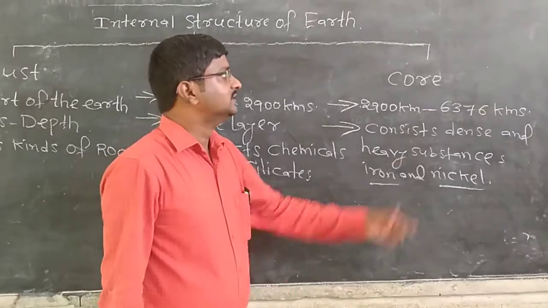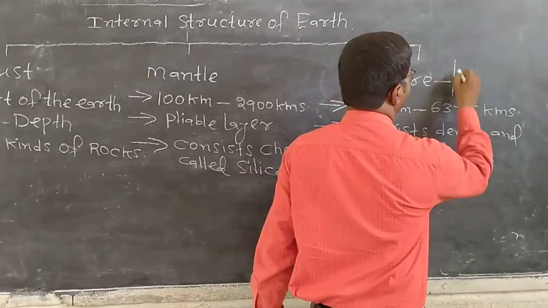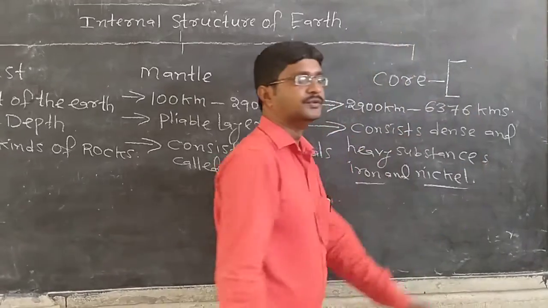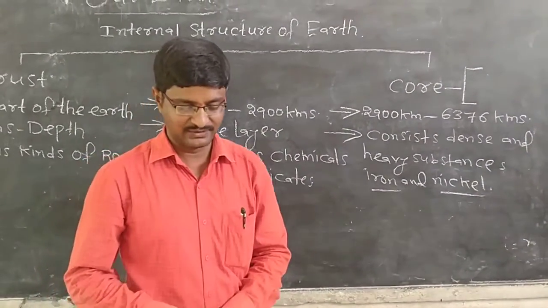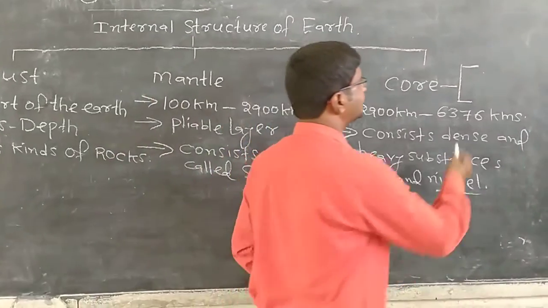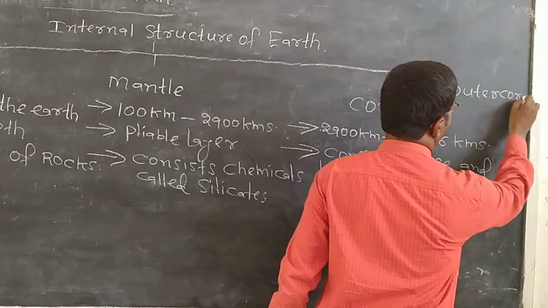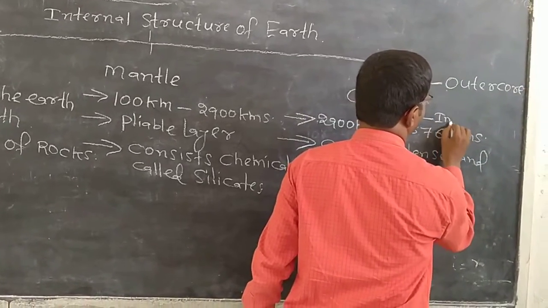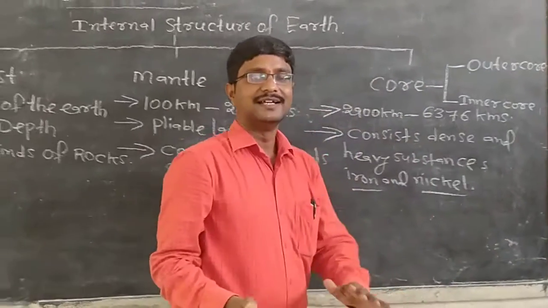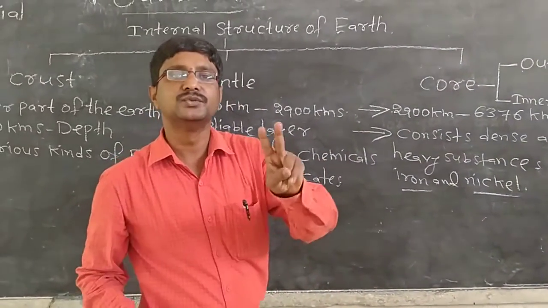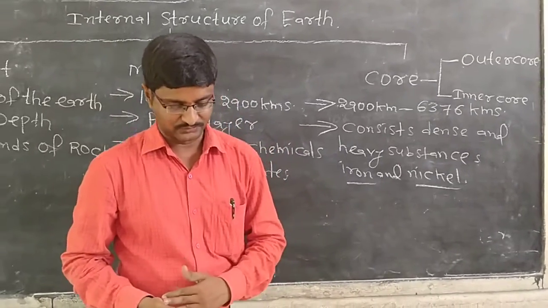So again, this core is divided into two sublayers. What are the two sublayers? One is the outer core and the second one is the inner core. So the core is again divided into two sublayers, the outer core and the inner core.